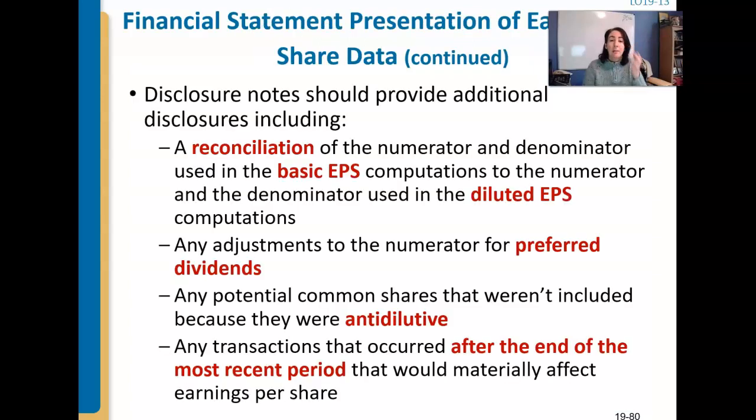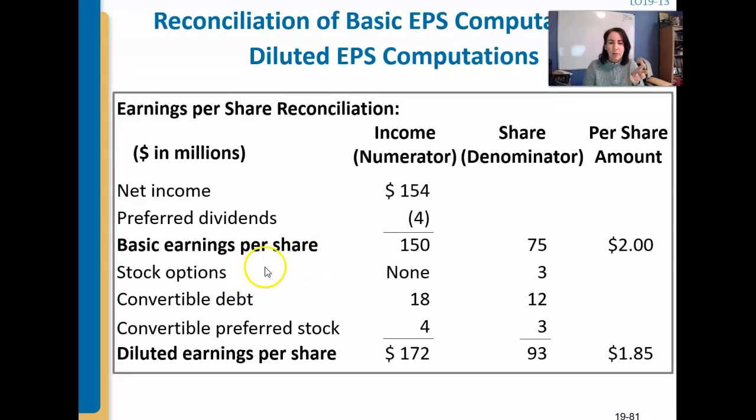Okay, so literally the last thing I want to show you is here. The idea is that you would have some sort of reconciliation so people would know how you got from regular earnings per share to diluted earnings per share, and what components are in there. Nobody's going to look at that giant calculation we had in there. They're going to be looking for something like this. Okay, and that is it.